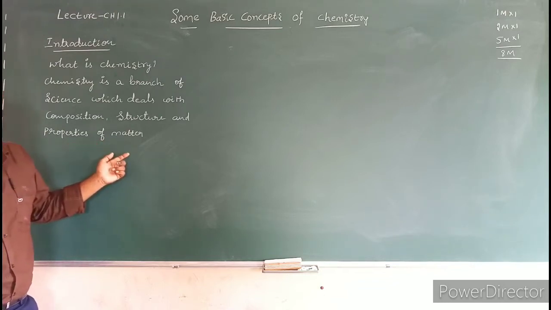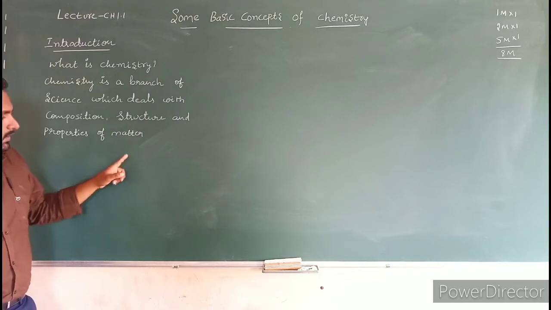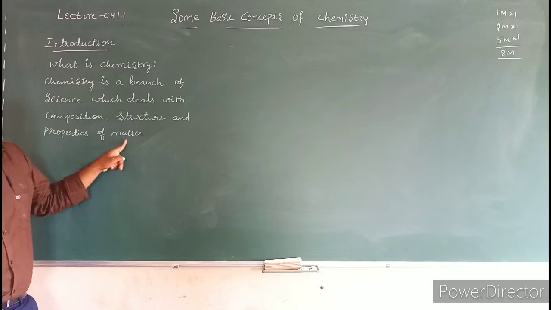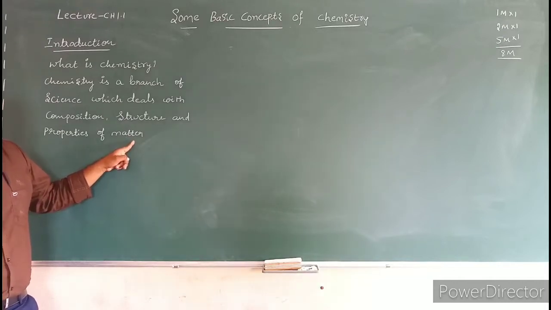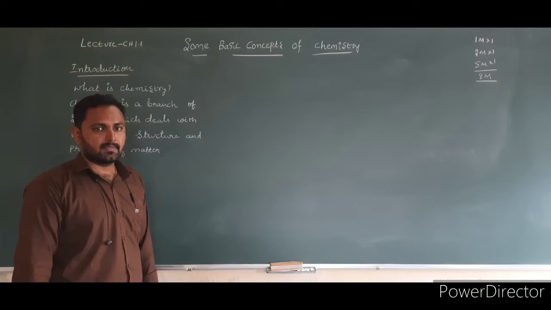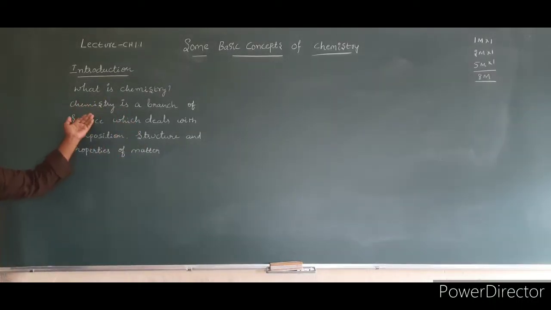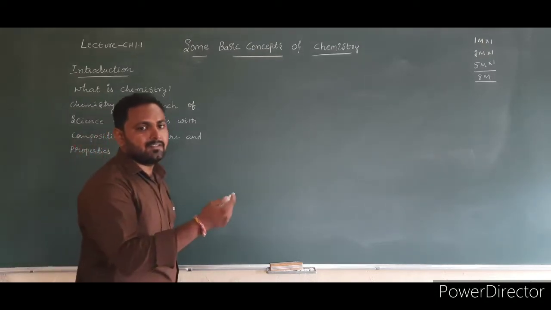In physical properties, we are going to study about physical nature, physical state of matter, or color of matter, boiling point of matter, density of matter, melting point of matter. These all things we study in chemistry. What is chemistry? Chemistry is a branch of science which deals with composition, structure and properties of matter.